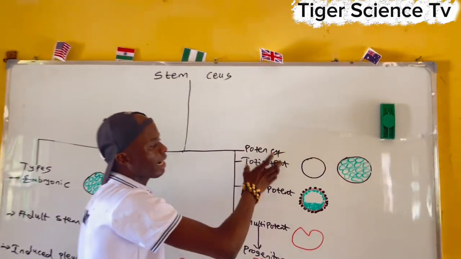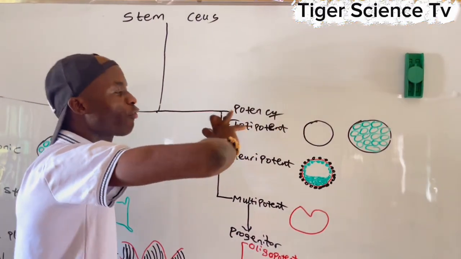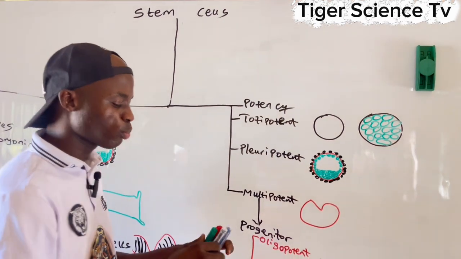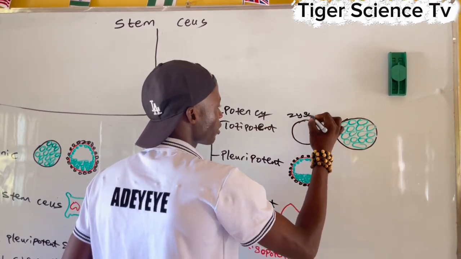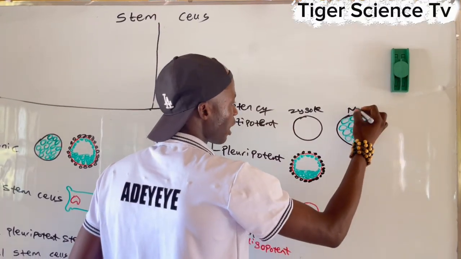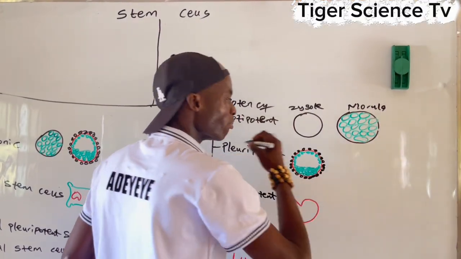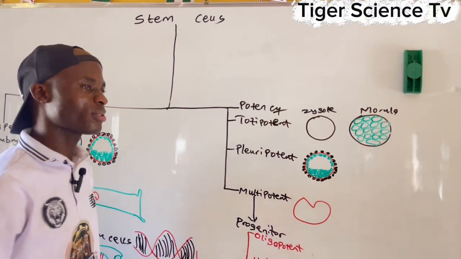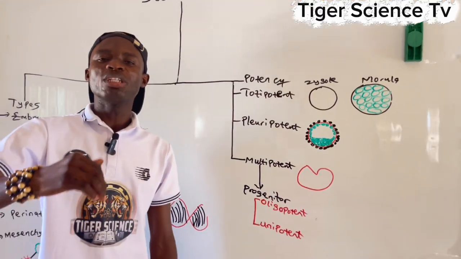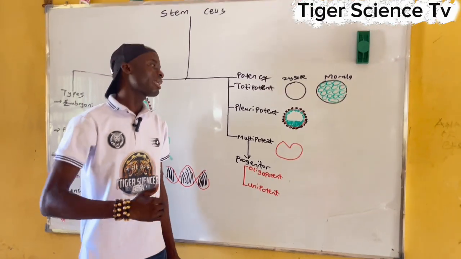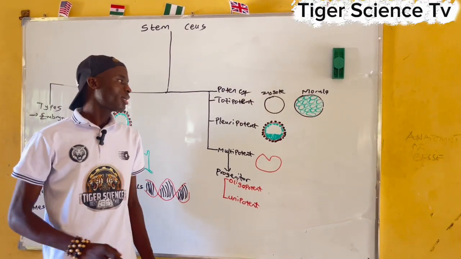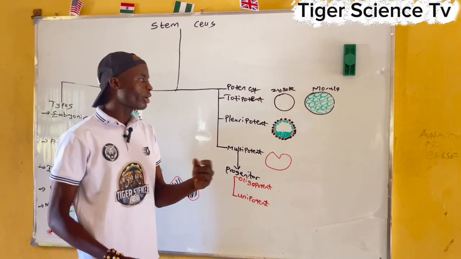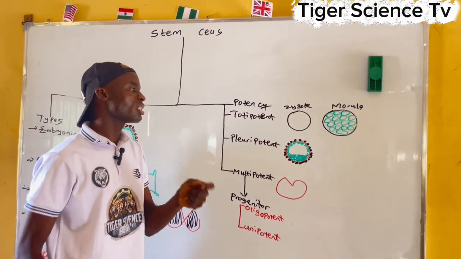Totipotent stem cells can develop into a full organism. Examples of totipotent stem cells in the body are the zygote, and here we have the morula. These are the typical examples of totipotent stem cells. They are capable of developing into an organism and they can divide into a whole human being. Now, listen very well, they support the whole of development.